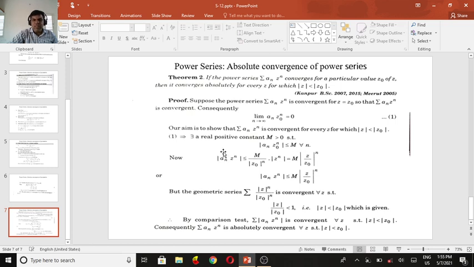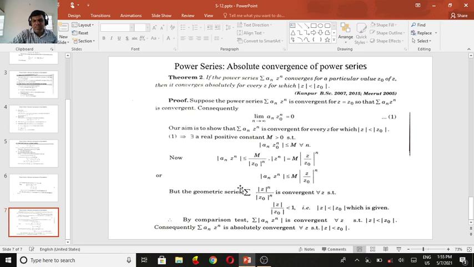So again, the absolute value of a_n z^n is less than or equal to M divided by z_0^n times z^n. So this equals M times (z/z_0)^n. See, this is a number, z by z_0, and M times that number. So the absolute value of a_n z^n is less than or equal to M (z/z_0)^n.